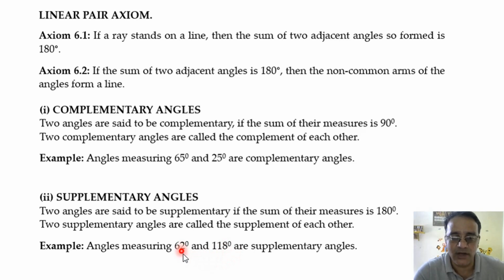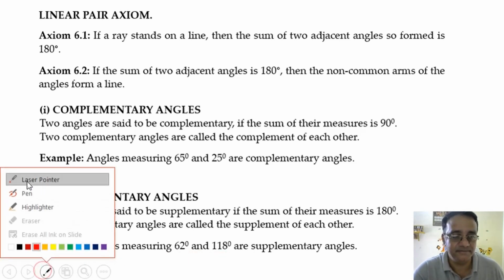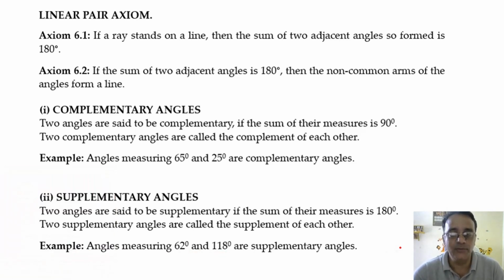These two angles are supplementary angles because their sum is equal to 180 degree, and these are supplements of each other. 62 is the supplement of 118 and 118 degree is the supplement of 62 degree. Any doubt in these statements? No, sir. Okay, now we'll move towards the questions based on complementary angles and supplementary angles.